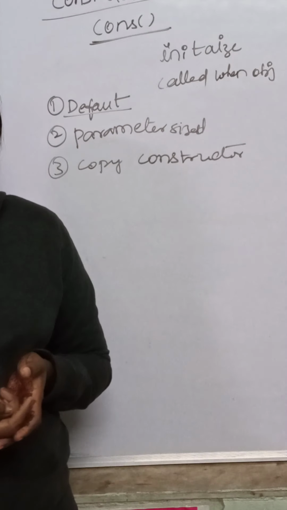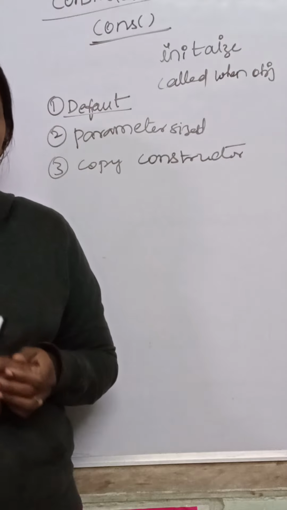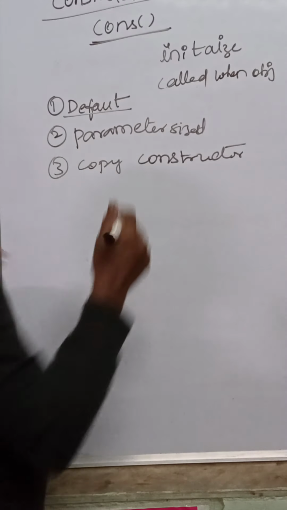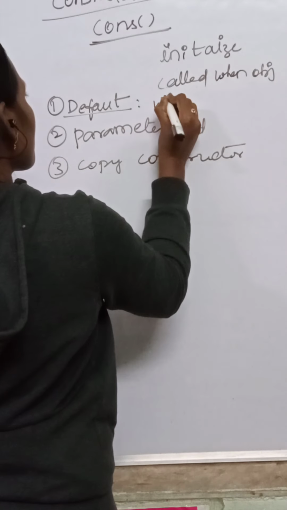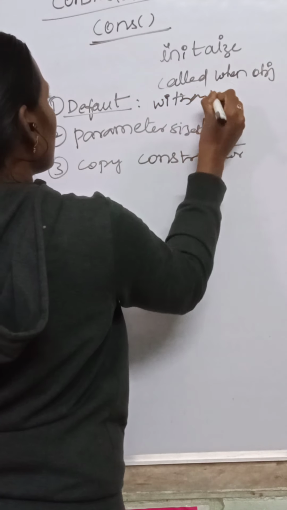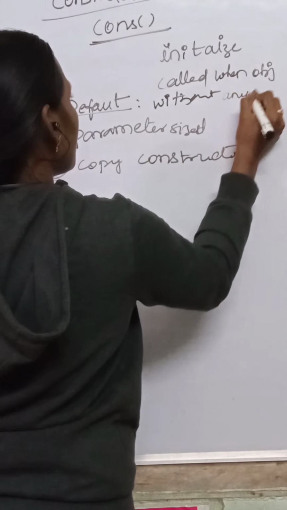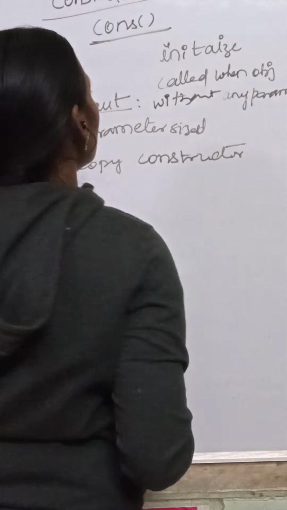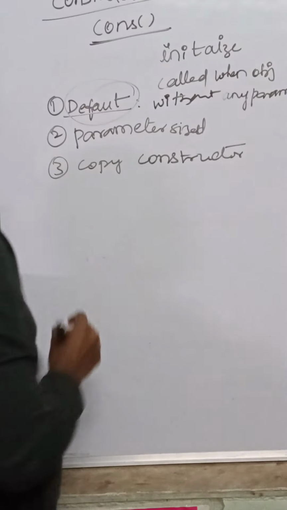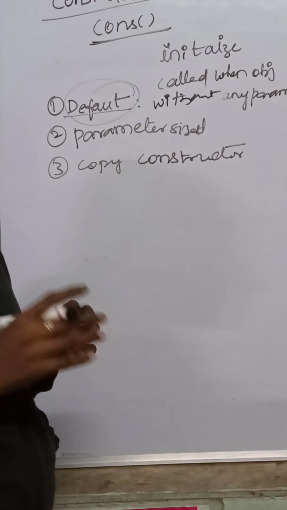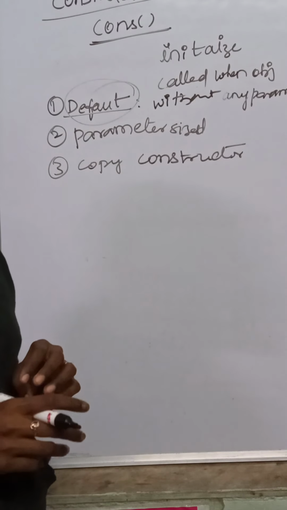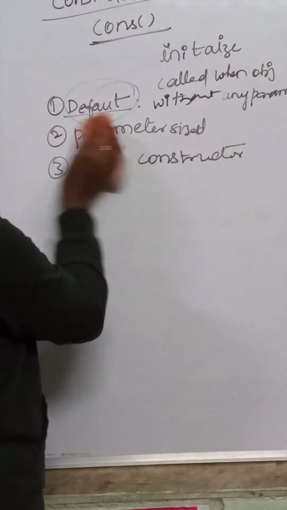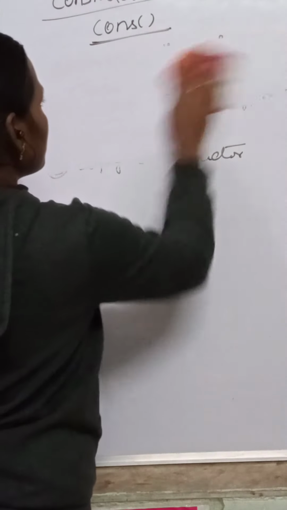A default constructor is nothing but a constructor without any parameters. If you write a constructor without any parameters, then it is called a default constructor.